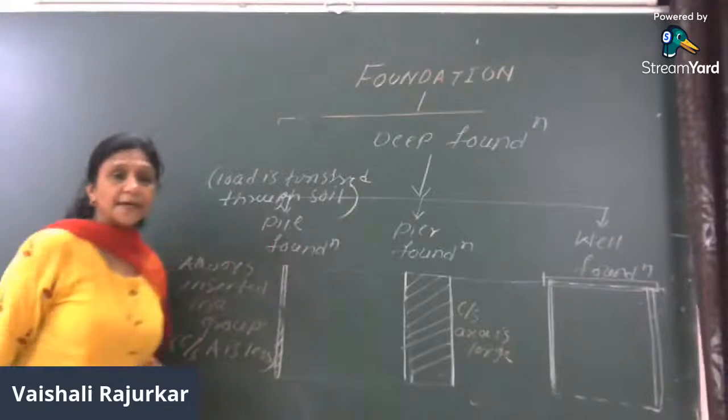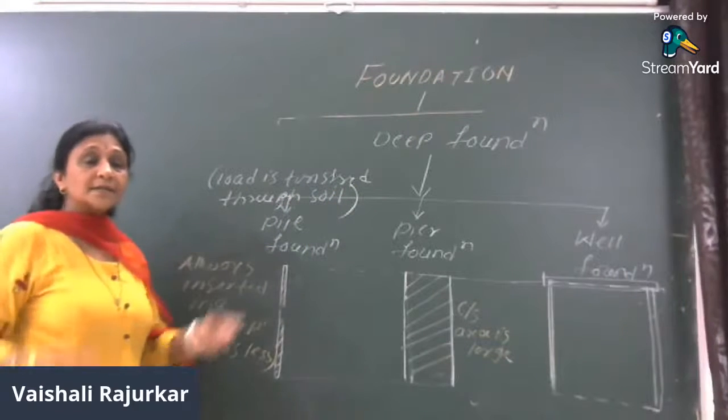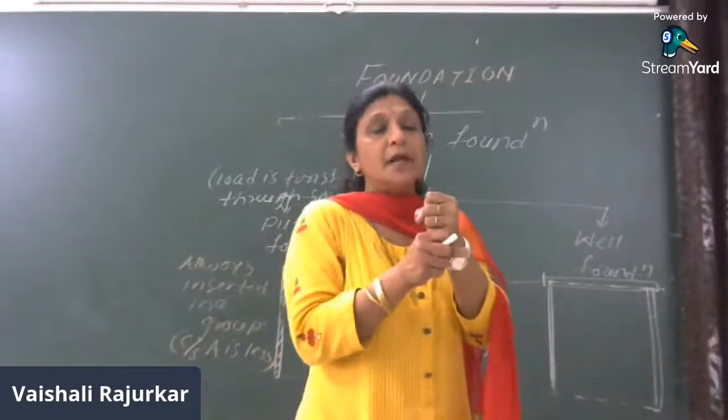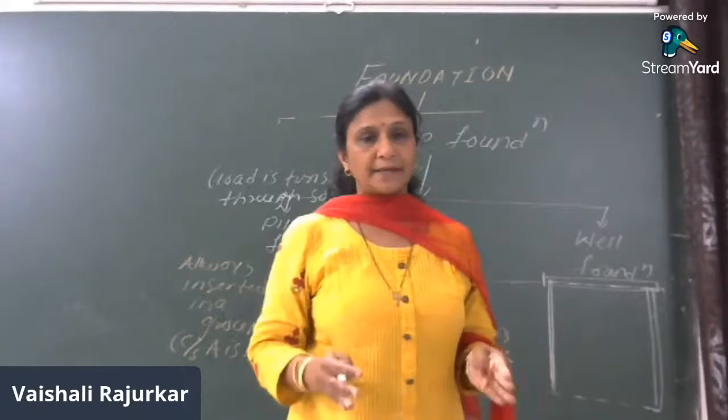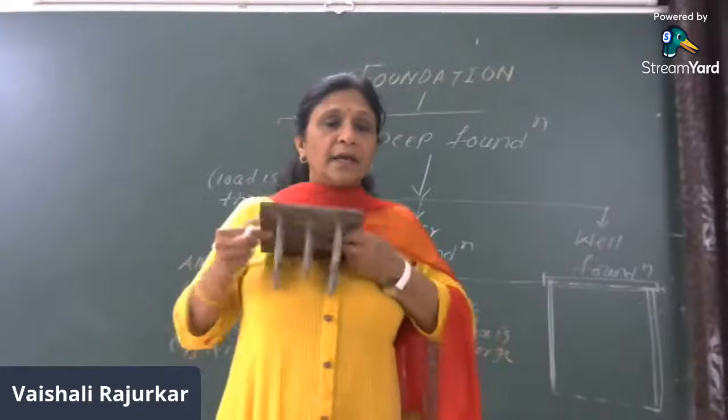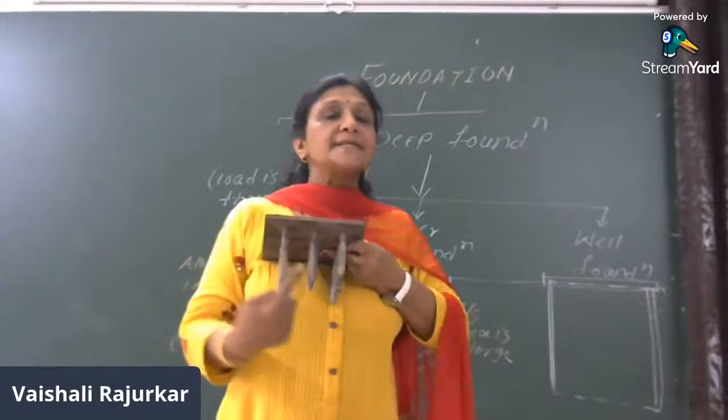Load is transferred through soil, because the soil as a whole acts as a single member. We just hold the material together and then it acts as a single member, as we have discussed. Here in between these piles there is soil.